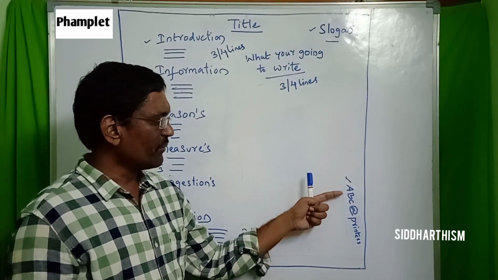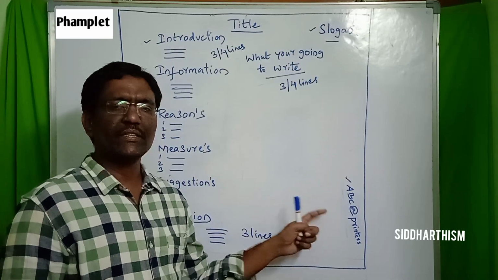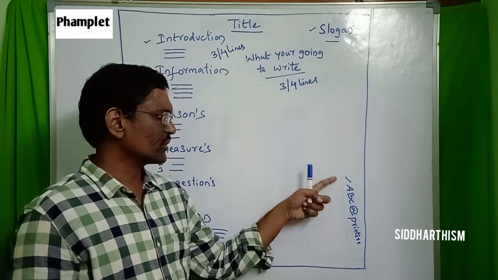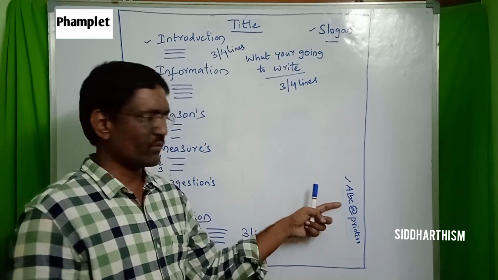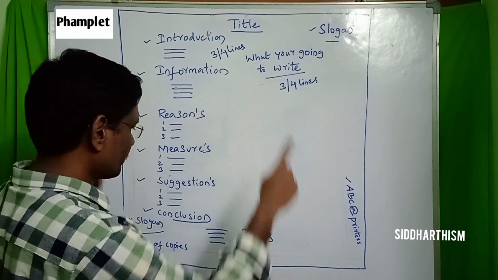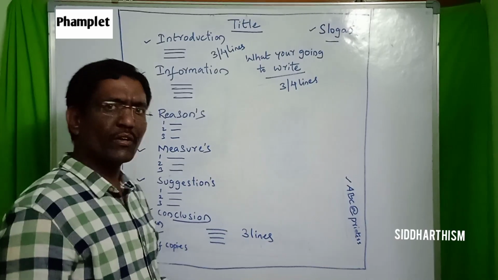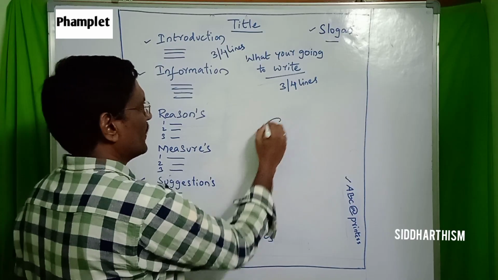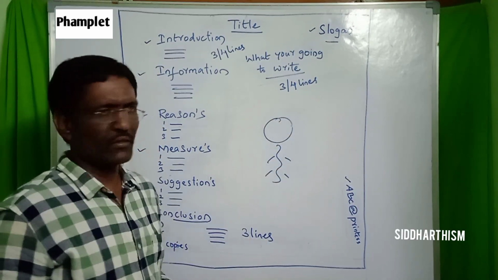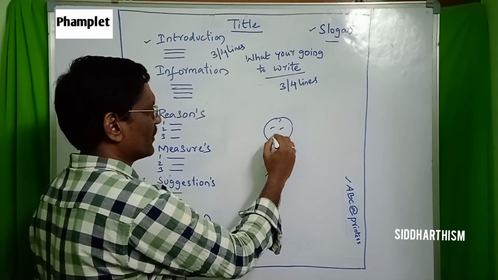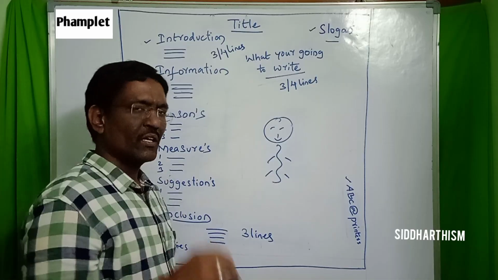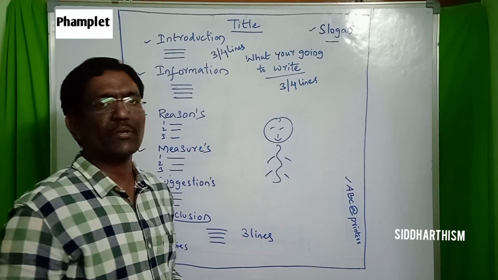For example, I mentioned ABC Printers. You can write it in any part, in this corner. In a single page you need to give your view. Then if it is possible, if you can draw any sort of picture, you can draw. If it is not possible, well and good. If it is possible, you can do so to attract the people.